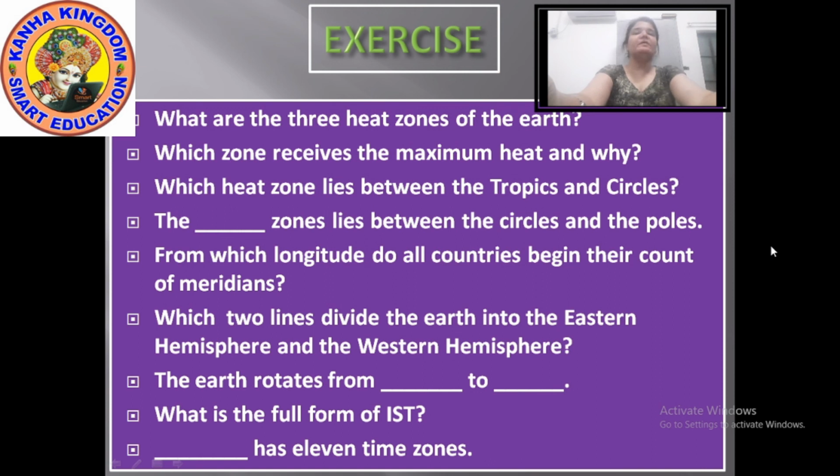Indian Standard Time. Next, dash has 11 time zones. Which place has 11 time zones? It is Russia. Russia has 11 time zones.